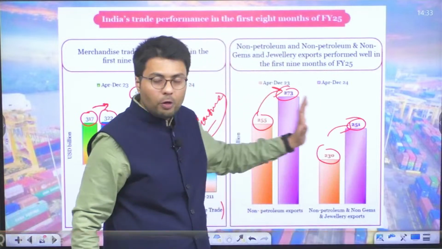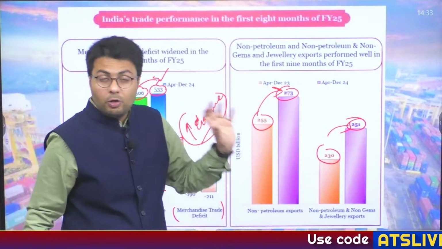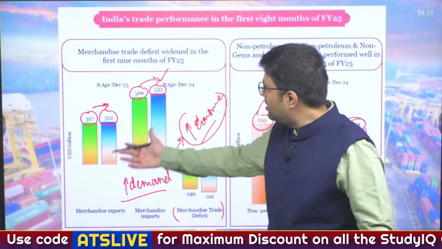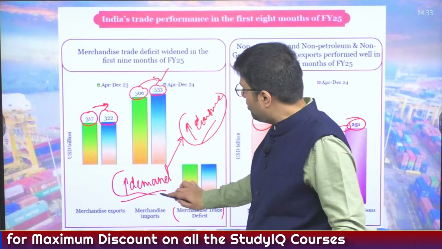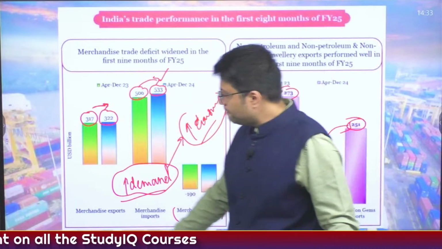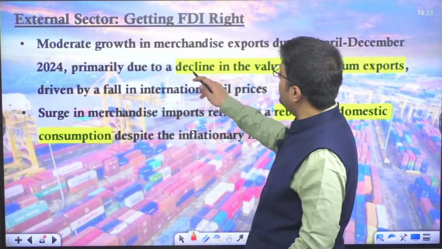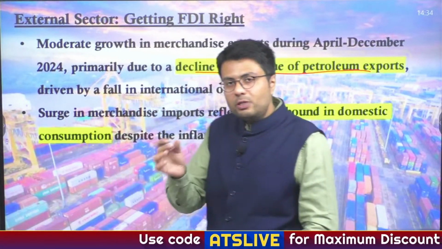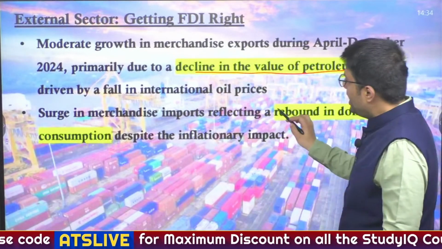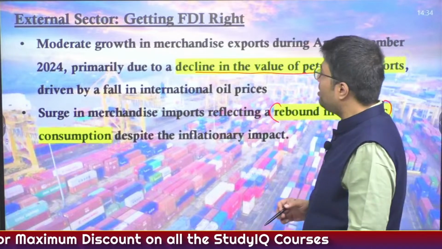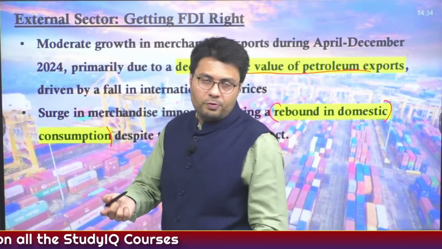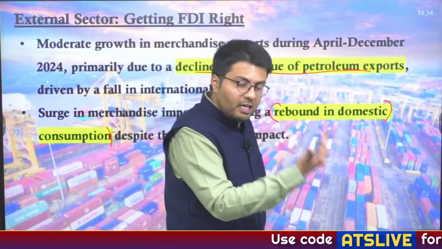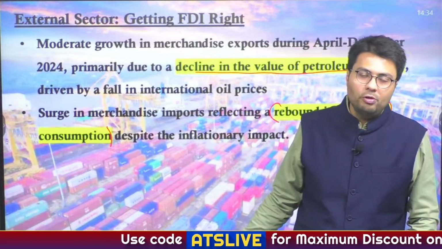So these are the good points, that India's exports, particularly in the non-traditional domain, which is not a strong point of India, have increased, and so have India's imports, which highlights that there is an increased demand for goods in India. Understood? Now this highlights the same thing that I told you. The decline in value of petroleum exports is the primary reason why India's exports have only increased by some small amount, whereas the surge in imports highlights that there is a rebound in domestic consumption, which is good news for India. Because if there is a rebound in domestic consumption, you can also say that India's industry will try to meet the needs of this increased demand for goods.